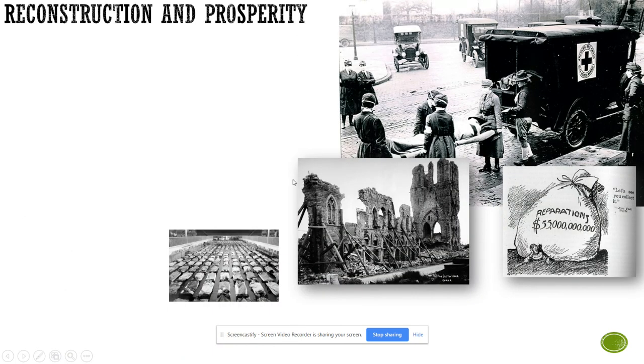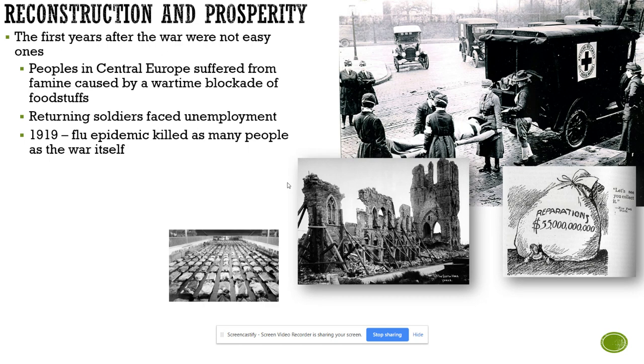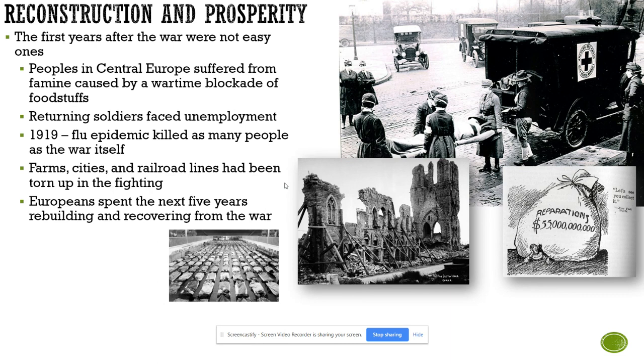So Reconstruction and prosperity. The first years after the war were not easy ones. People in Central Europe suffered from famine caused by wartime blockade of foodstuffs. Returning soldiers faced unemployment. In 1919, a flu epidemic killed as many people as the war itself. Farms, cities, and railroad lines had been torn up in the fighting. Europeans spent the next 5 years rebuilding and recovering from the war.